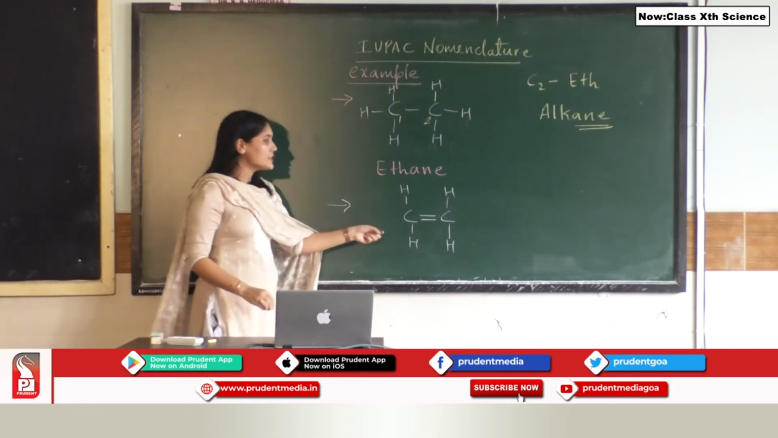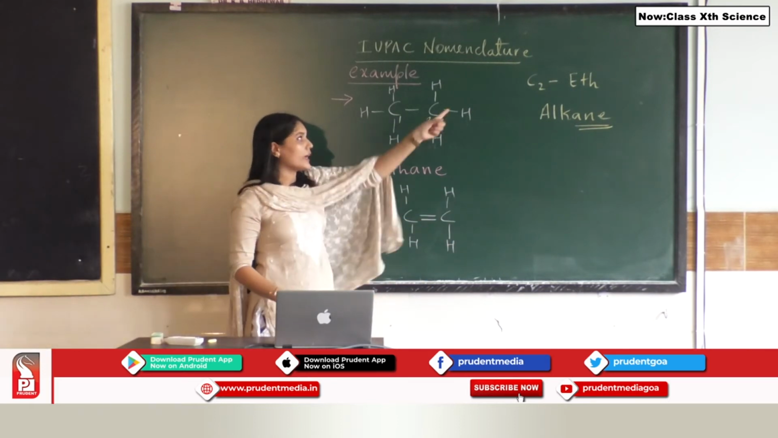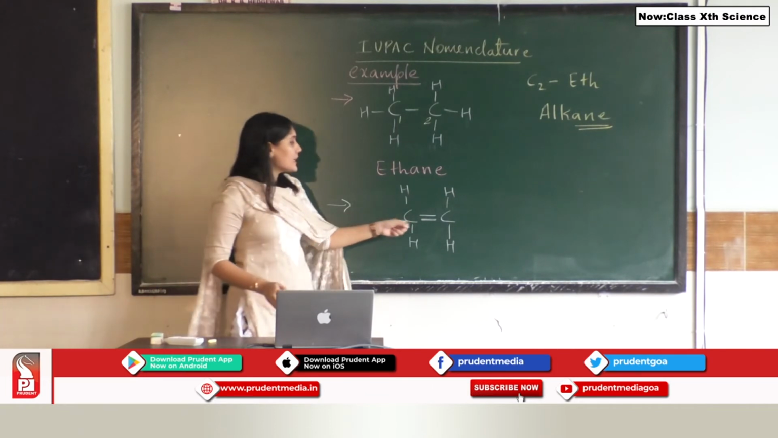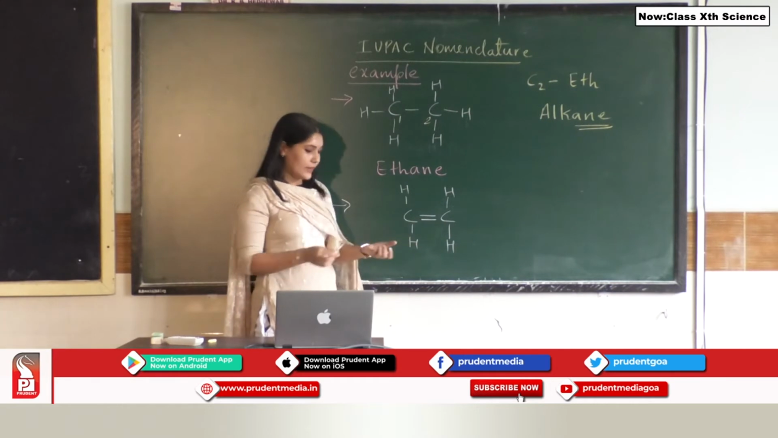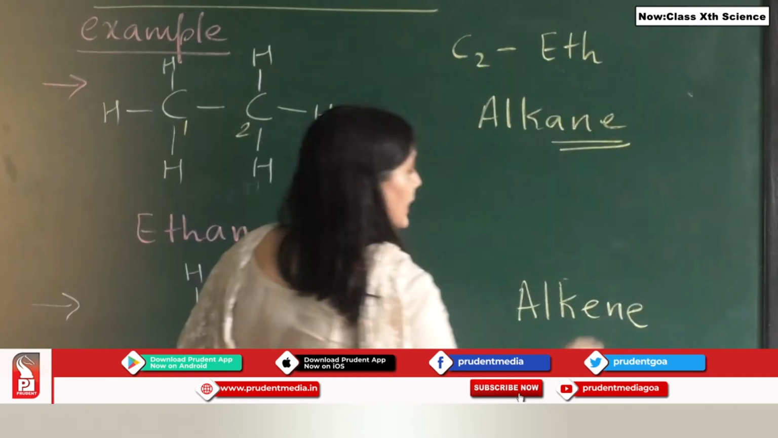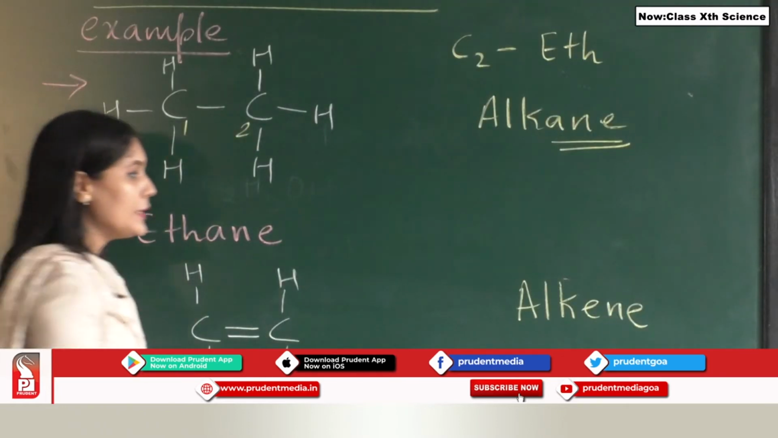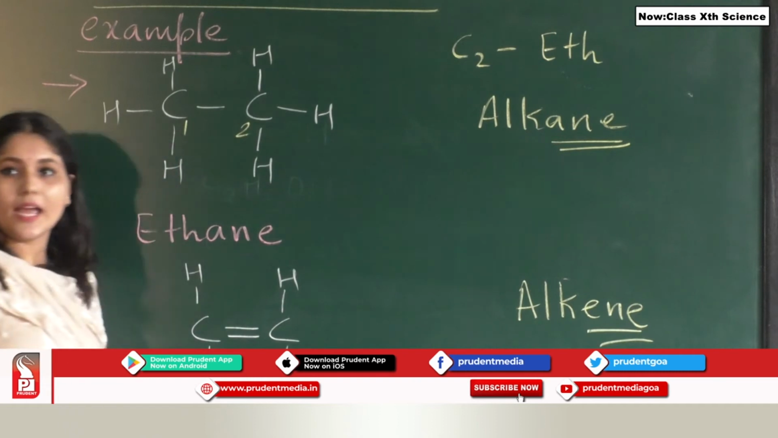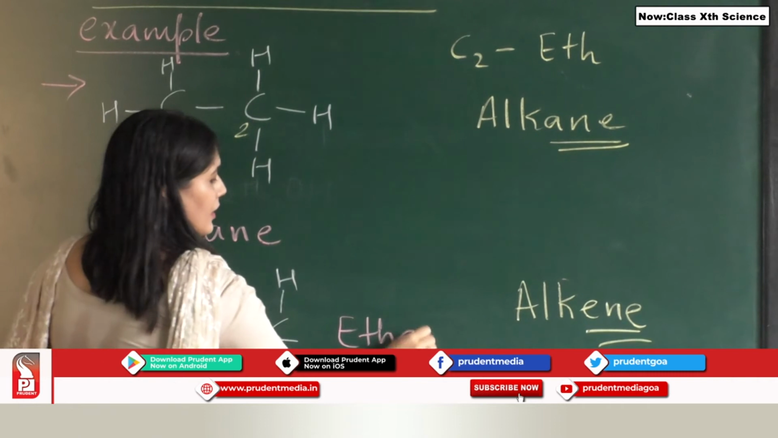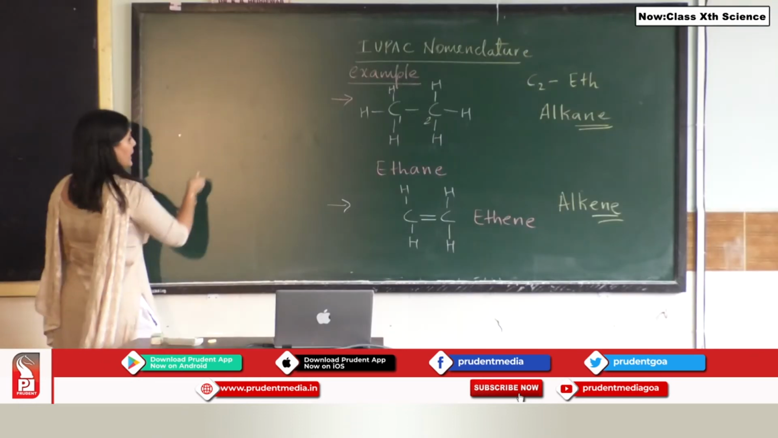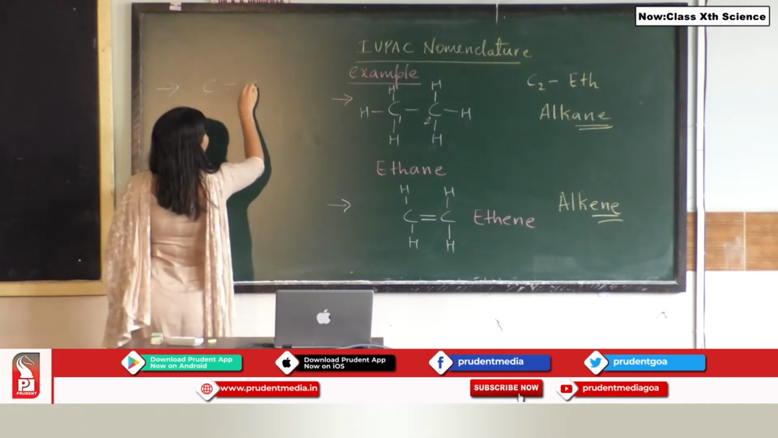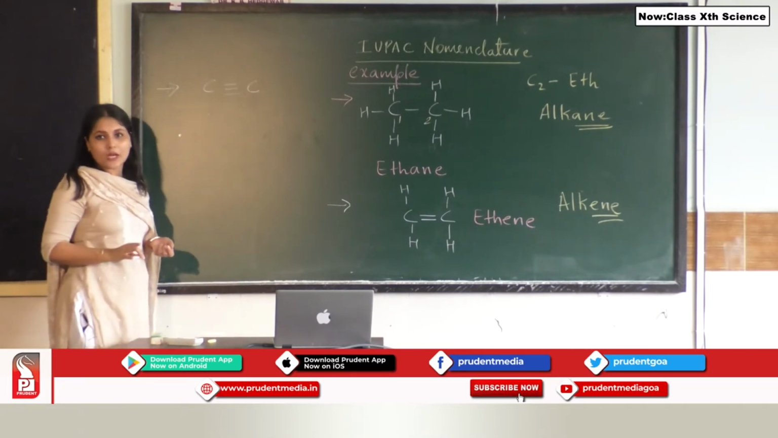So now over here you can see, students, there are 2 carbon atoms. Again the word root is eth. But what is the suffix that we are going to use? Since there is a double bond between 2 carbon atoms, we know it is not an alkane but it is an alkene. And the suffix that we will be using is going to be ene, and the name will be ethene. Okay, let us take the third example. In the third example, let us put 3 bonds between the 2 carbon atoms.